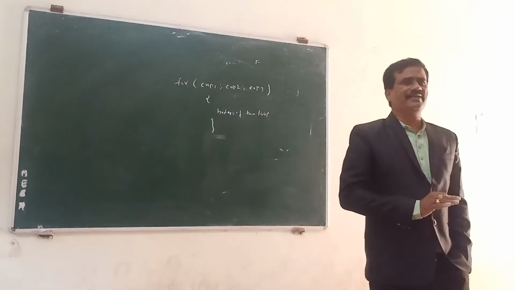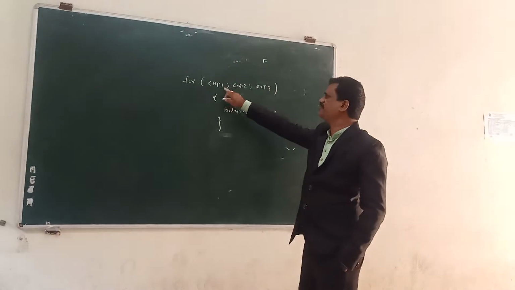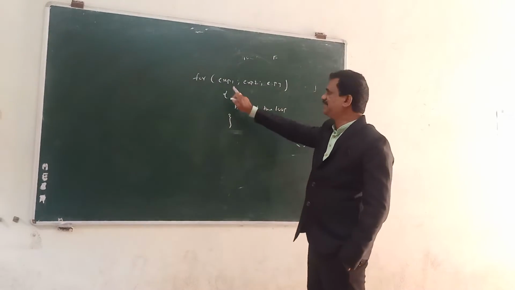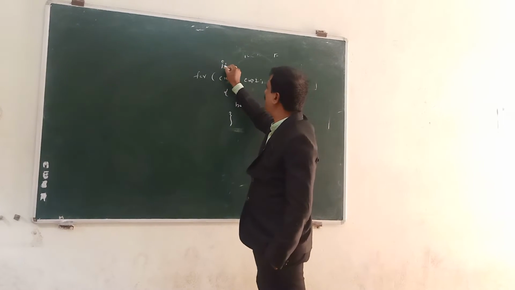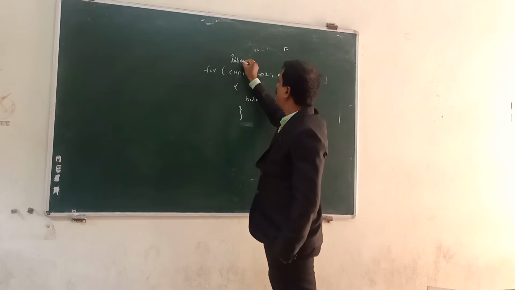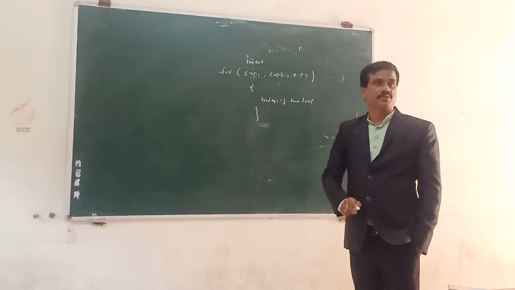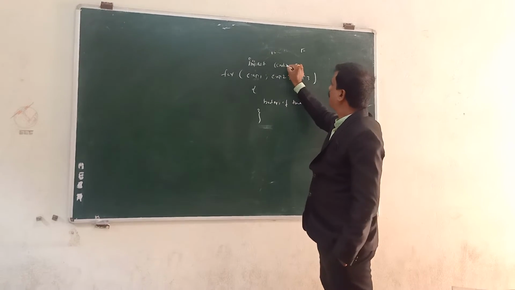There are 3 expressions we are taking. Expression 1 is the initialization expression, simply called initialization.